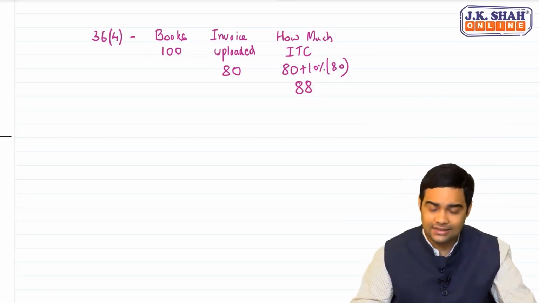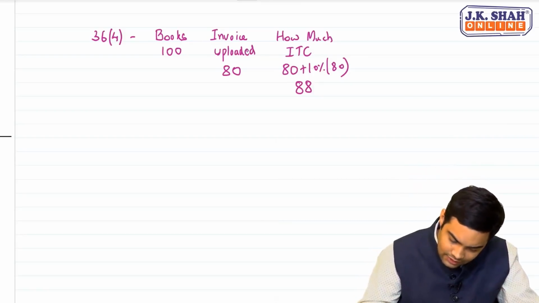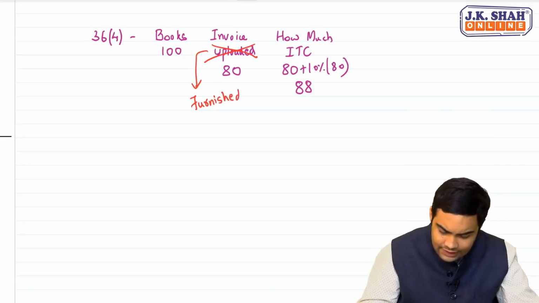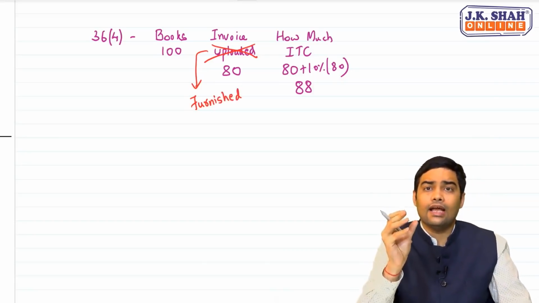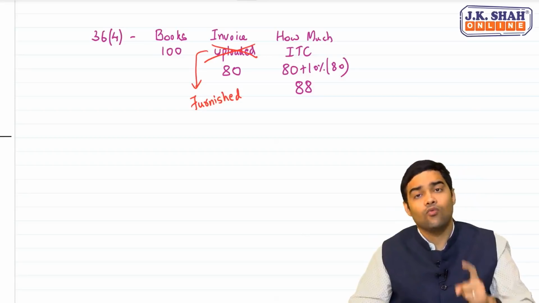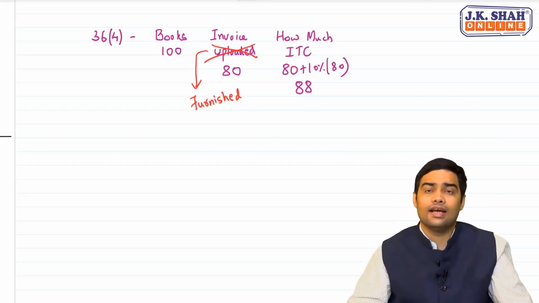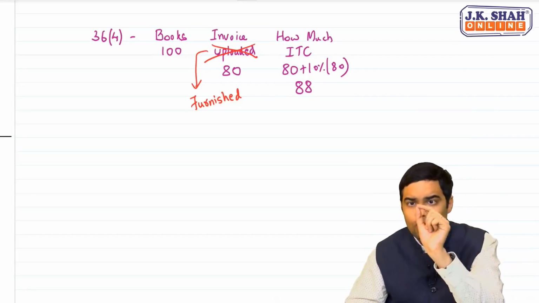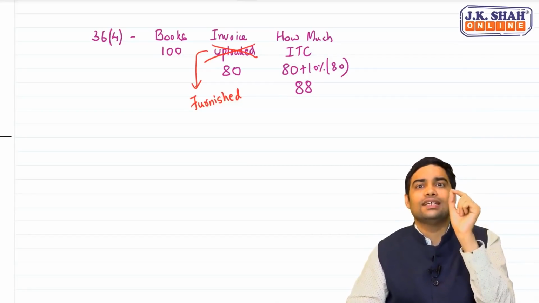Now, what has changed? First, uploaded is changed to furnished. Sir, what difference does it make? See, uploading without submission of GSTR1 would have been reflected in GSTR2A. But now the word uploaded is deleted and it says furnished.